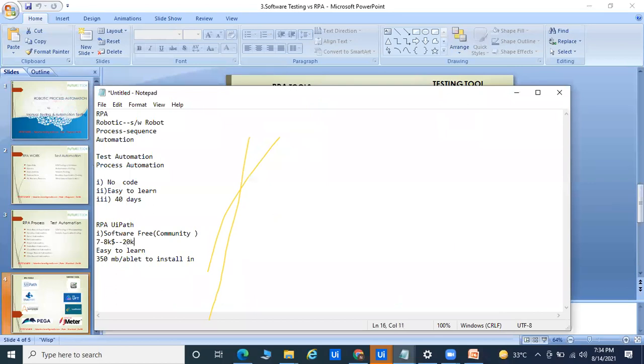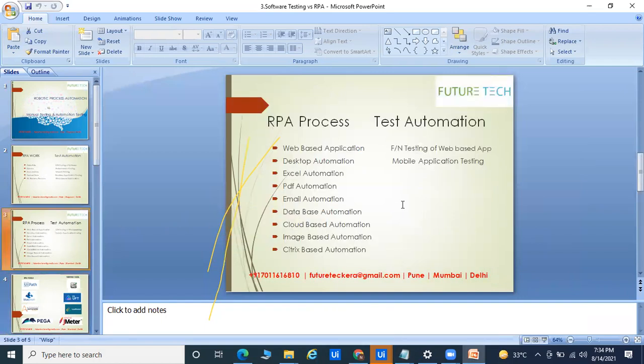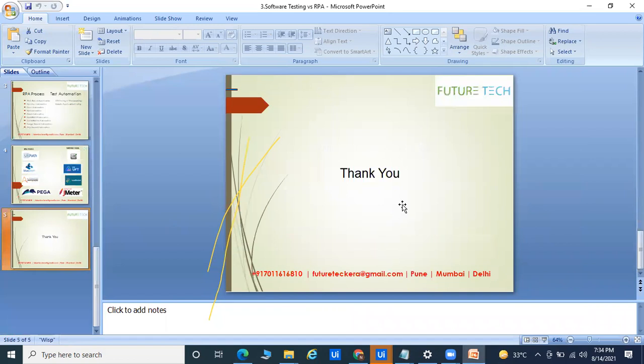Okay, so 20K, I'm passing the thing called dollar, $20,000. So that is the cost. That's why UiPath is the best in the market, and every type of application, like web-based, desktop, Excel, PDF, email, database, cloud-based, image-based, Citrix, everything possible can be automated through UiPath. So this is the thing I want to show.